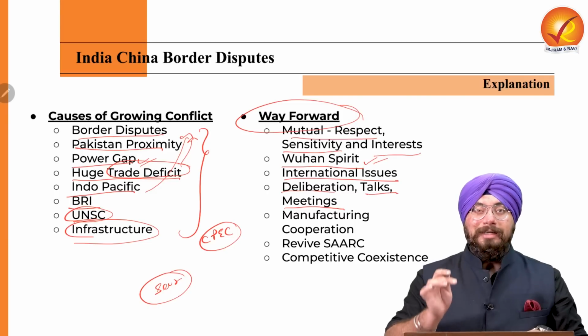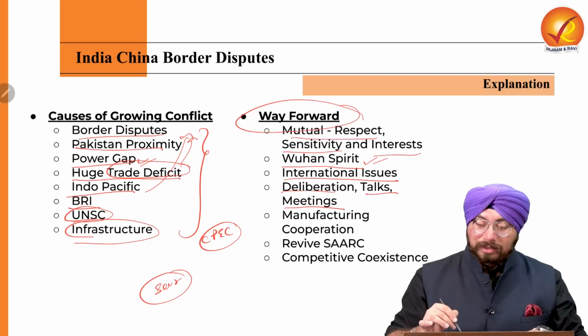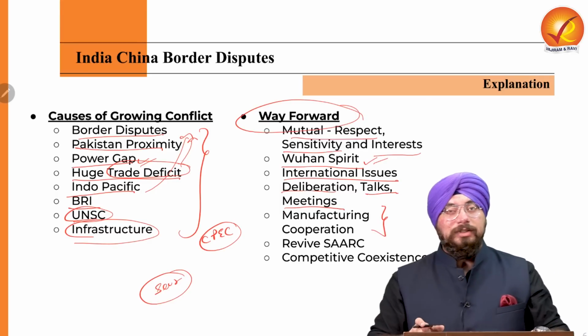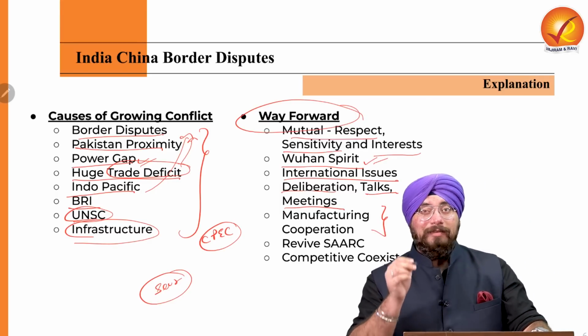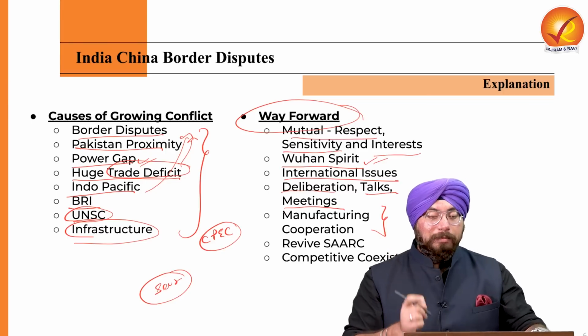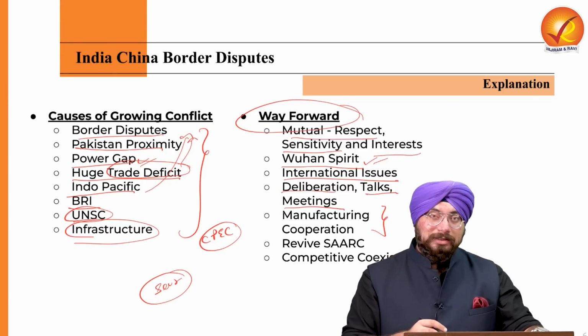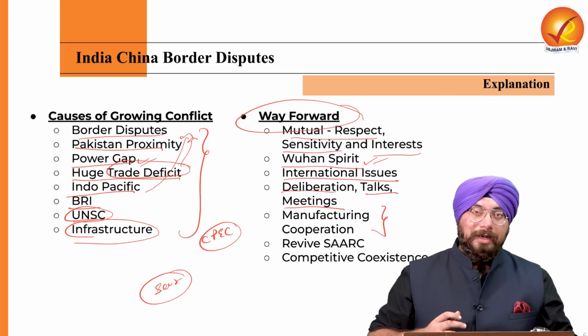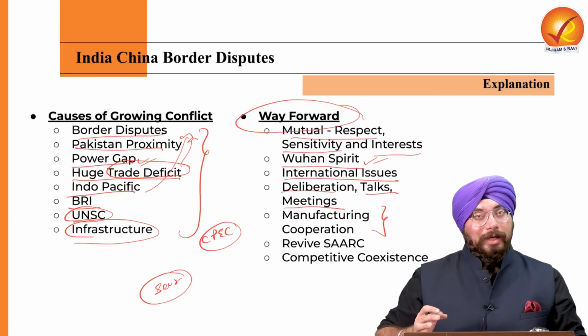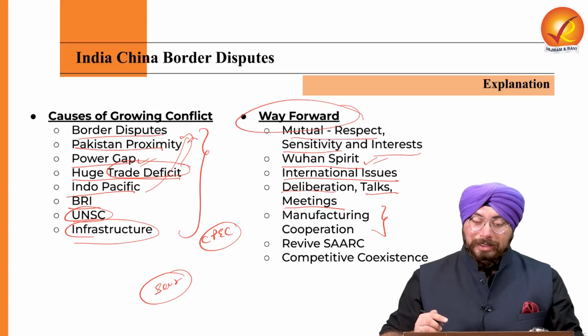Plus, there is one area where both the countries can cooperate, that is manufacturing cooperation. Now, we all know China has a competitive advantage in the manufacturing industry, but still, India and China can cooperate in the manufacturing area, where their relations can be leveraged.